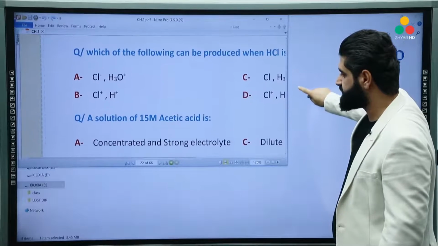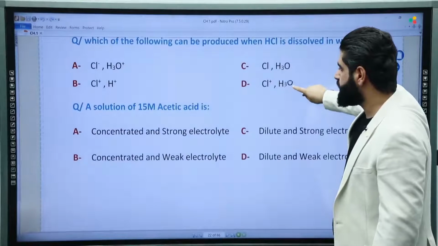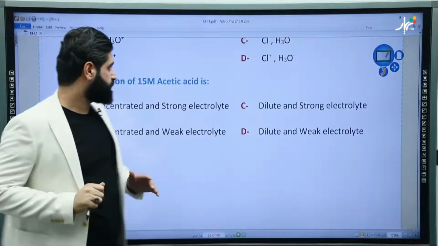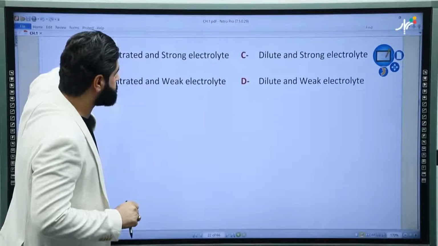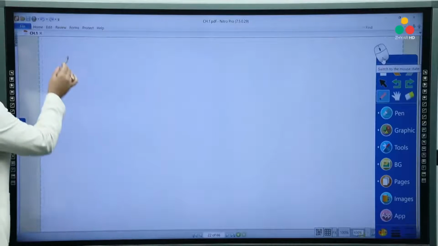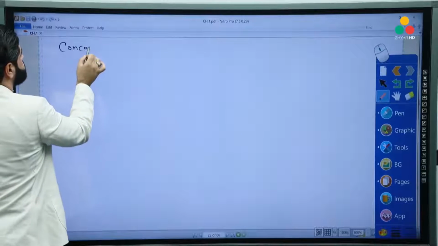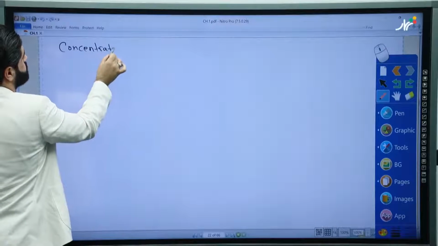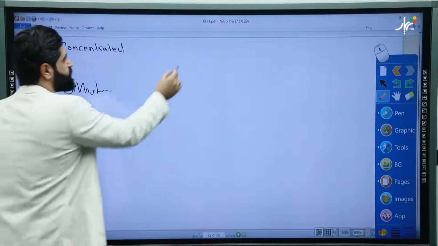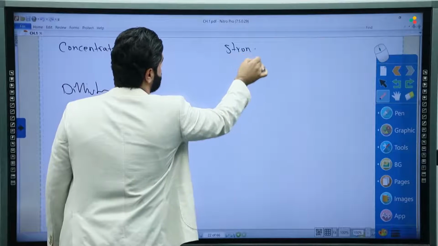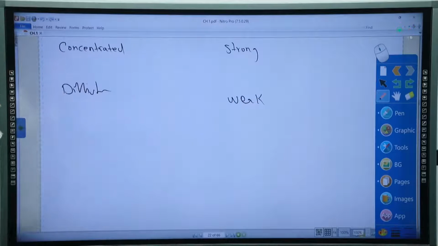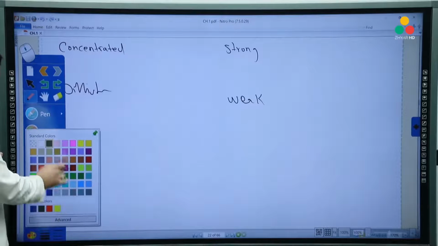The last thing is the difference between the words concentrated, diluted, strong, and weak. Okay? The words concentrated, diluted, strong, and weak. I'll explain here. Let's see. Concentrated, and diluted. Okay? Strong and weak. What is the difference between them? These are four different expressions.